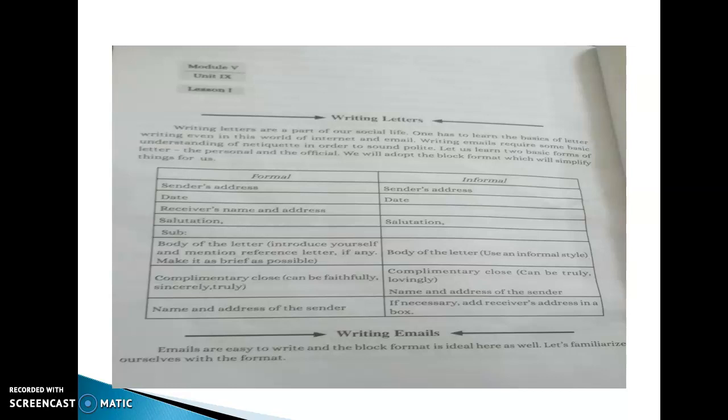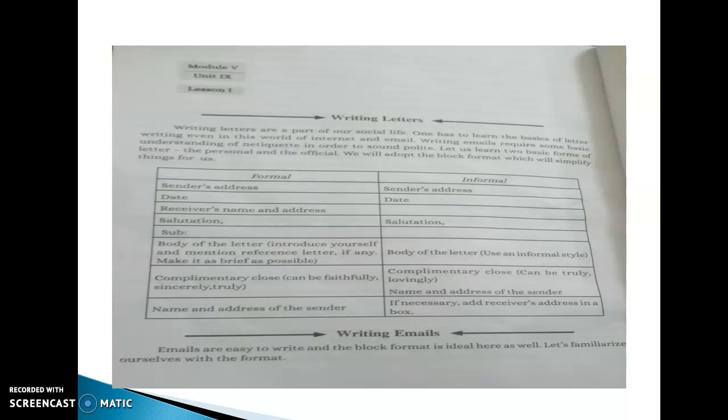So we have to make it as brief or short as possible. Then it contains a complimentary clause, and this complimentary clause can be faithfully, sincerely, truly, like that. And in the end, it must contain the name and address of the sender.